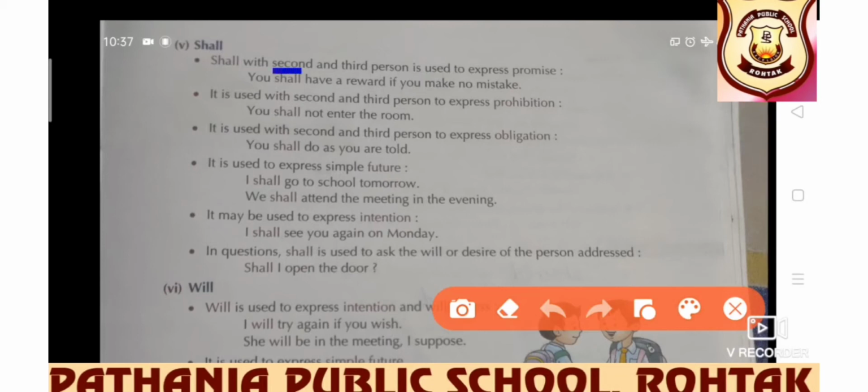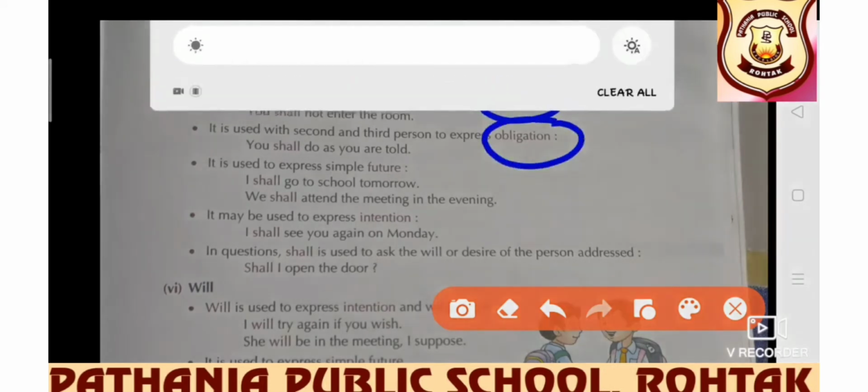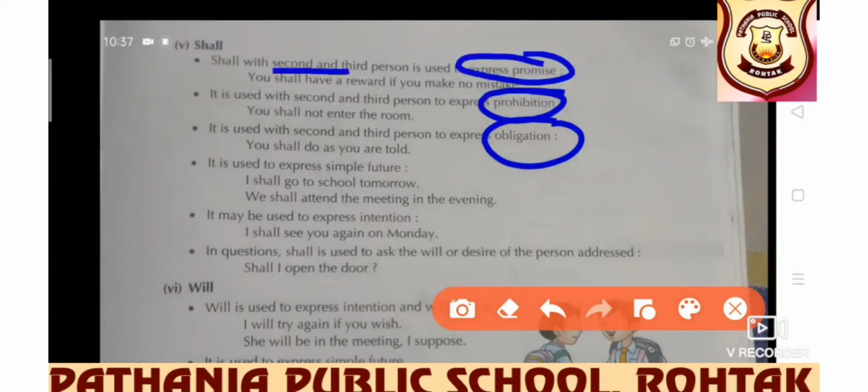Shall with second and third person is used to express promise, prohibition, obligation. These three are the conditions, my dear students, where shall is used with second and third person. If someone is promising, if something has been prohibited, or any kind of obligation is there, then shall is used with second and third person.